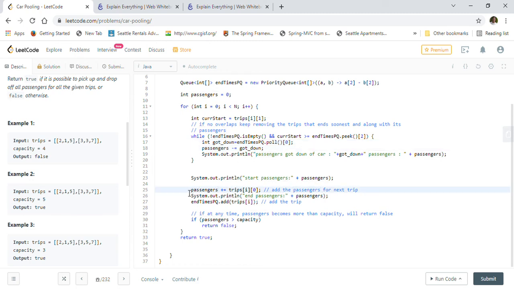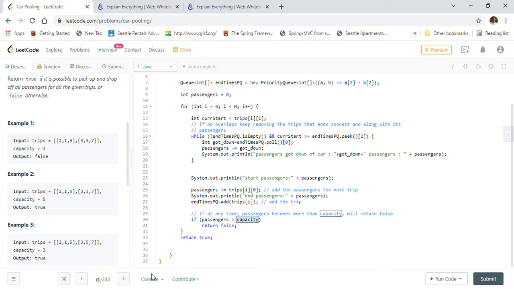And after that we will just add the current trip's passengers into the passengers variable, right? Because we are boarding some new people with the current trip. So that's what we are doing here. And we also have to put that trip into our priority queue. At the end we will always keep checking if our total passengers count is exceeding the capacity, and if it is, we will return false.